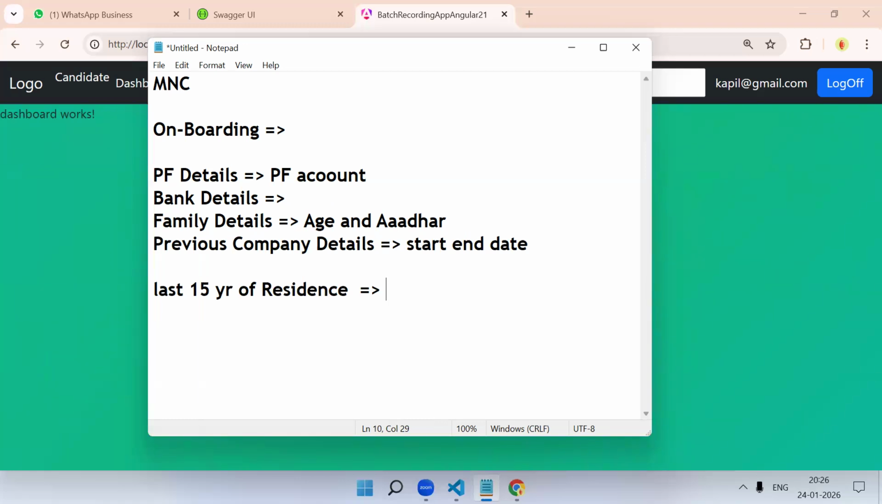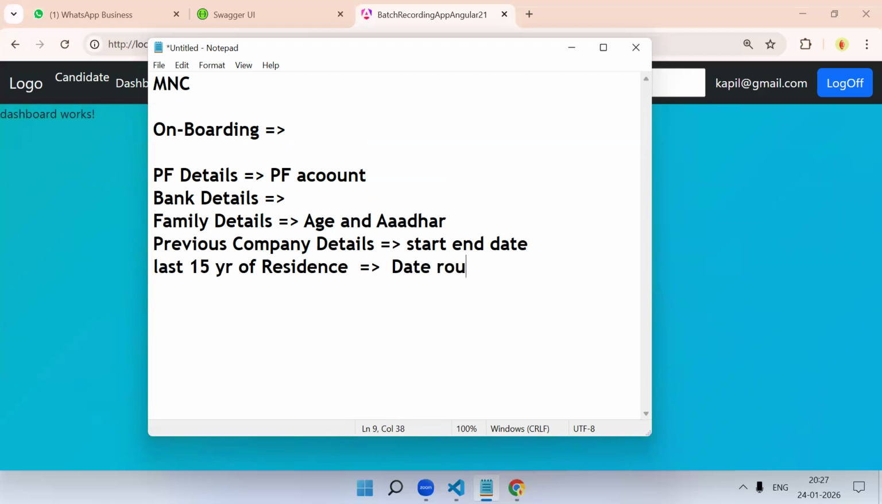In some companies there will be a separate form for background verification. In some companies there will be only a single form where you fill in all the details and then it goes to the BG also. So you need to provide all the details of the last 15 years of where you stayed, with the date also, not exact but at least rough. These are the details you need.